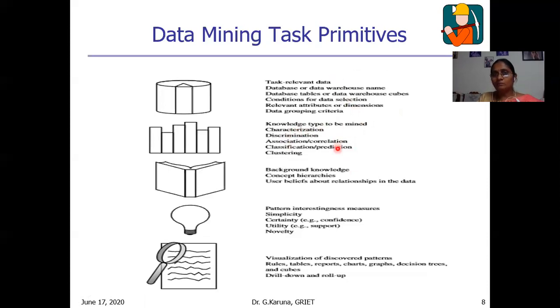Once we prepare these task primitives, it is easy to write a data mining query language. Using that query language, the user interacts with the data mining engine or server, which processes the data mining task, and the result is given back to the user. So this is the importance of the data mining task primitives in the data mining system.